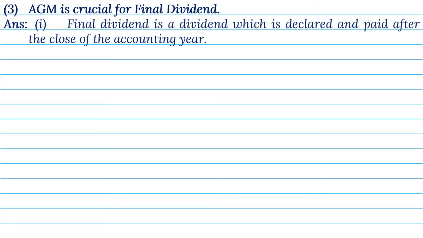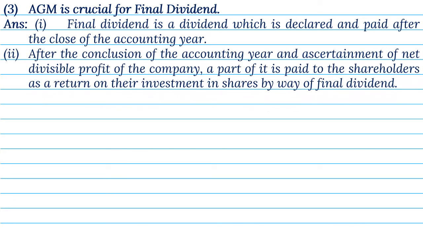3. AGM is crucial for final dividend. Answer. 1. Final dividend is a dividend which is declared and paid after the close of the accounting year. 2. After the conclusion of the accounting year and ascertainment of net divisible profit of the company, a part of it is paid to the shareholders as a return on their investment in shares by way of final dividend.